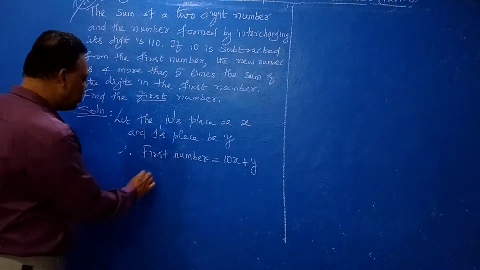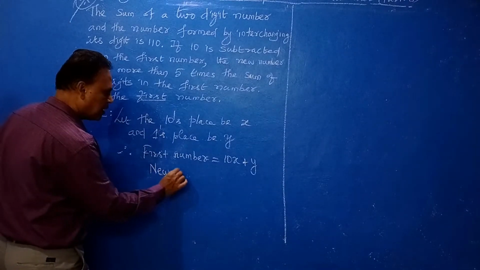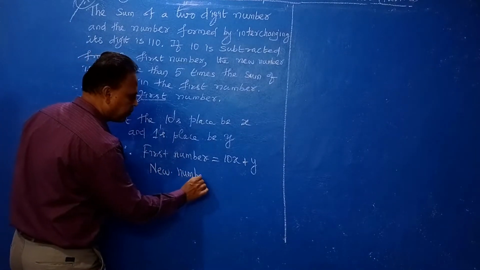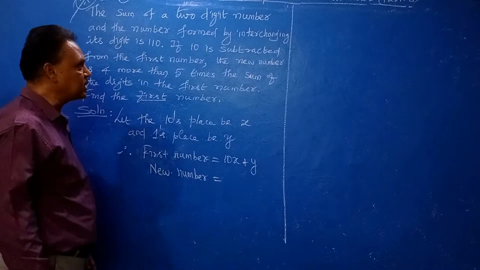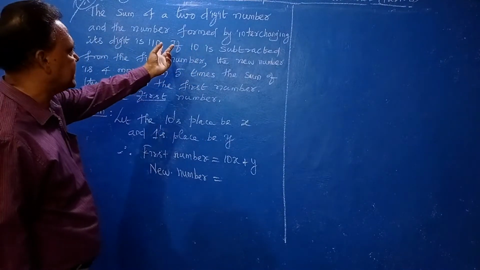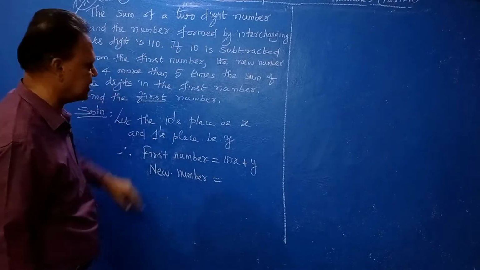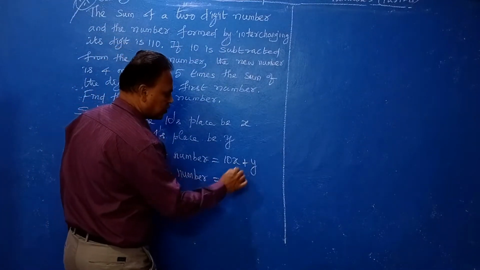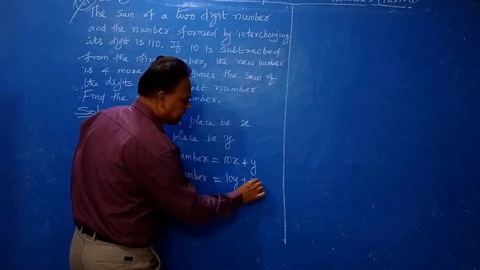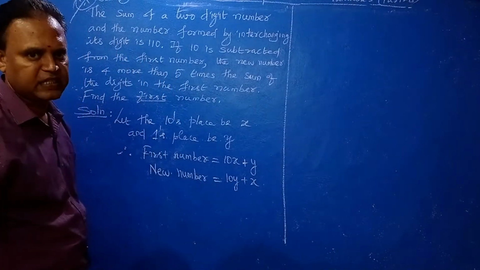Okay, and the new number, how you are getting the new number means reversing the digits. The number formed by interchanging its digits. Interchanging its digits means what? 10y plus x. Just interchange the digits.